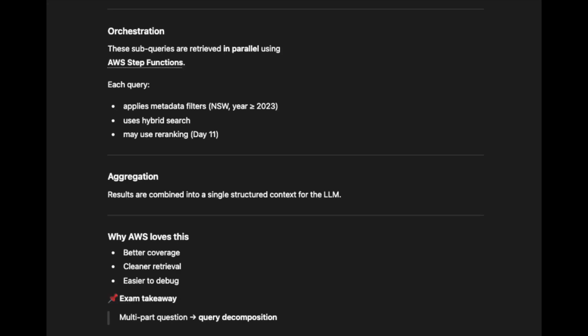Orchestration: these subqueries are retrieved in parallel using AWS Step Functions. Each query applies metadata filters, NSW, year 2023, uses hybrid search, may use re-ranking from day 11. Aggregation: results are combined into a single structured context for the LLM. Why AWS loves this? Better coverage, cleaner retrieval, easier to debug. Exam takeaway: multi-part question, query decomposition.